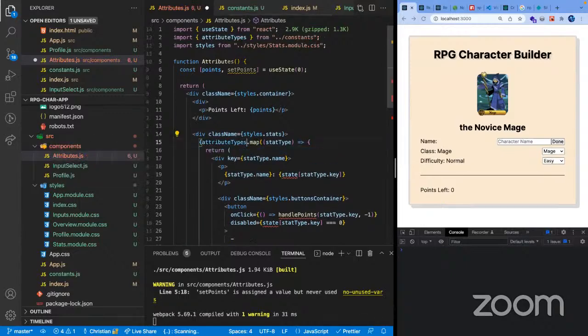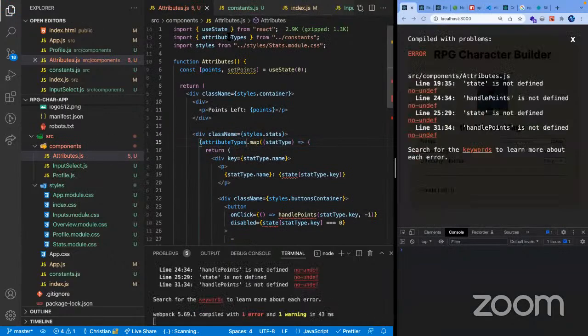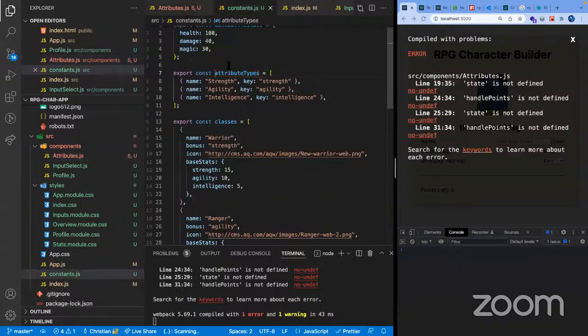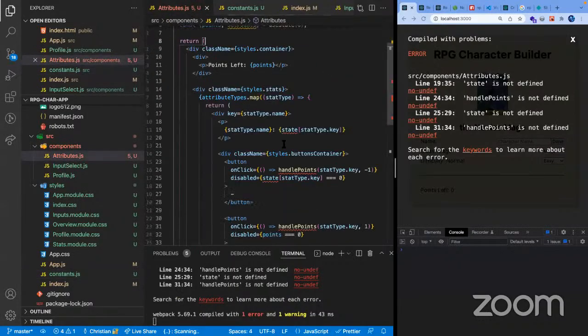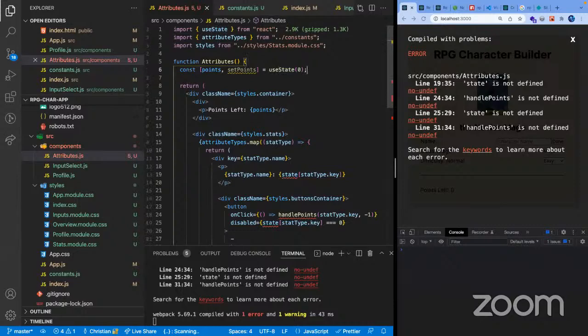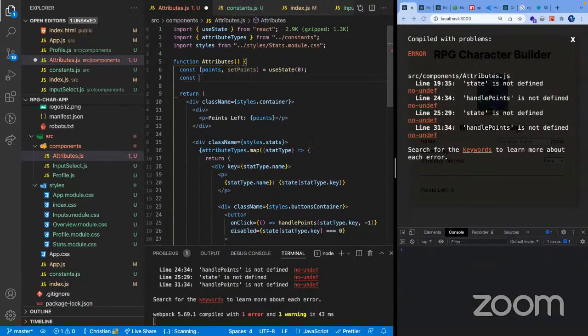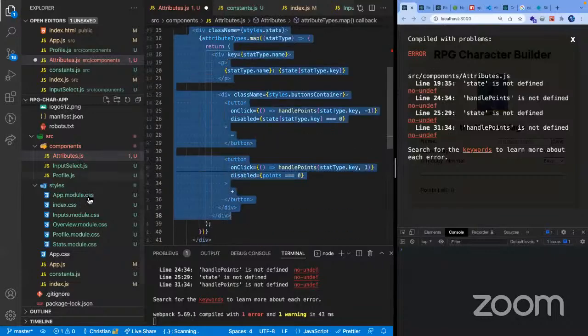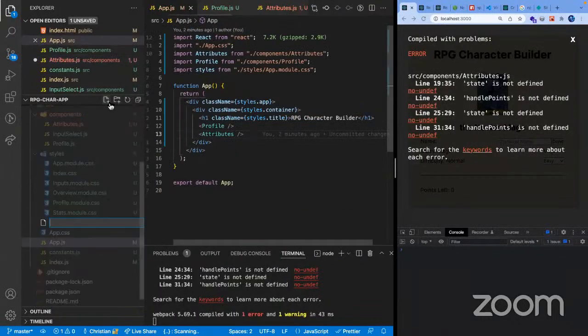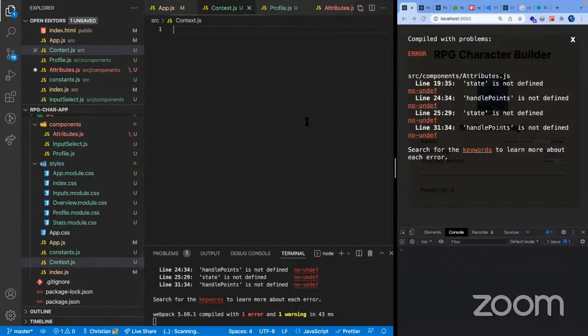Attribute types would be this one, and then our state should be coming from a custom hook that we're gonna create. But let's skip this for now. What we're gonna do is create here a context to solve our problem with the passing of data between the components.